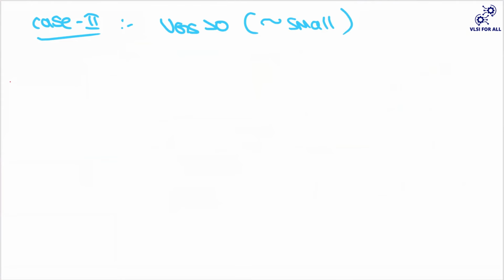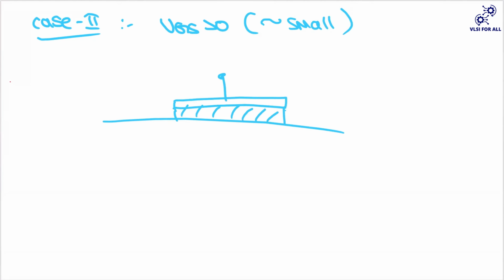Okay. So let us now go to the next case. That is your VGS greater than 0, but really small. Okay, not a very high voltage. So now what I'll do is apply a small voltage on top of this gate. So how will it look? So this is my oxide and this is my gate. And I'll keep my source and drain grounded.